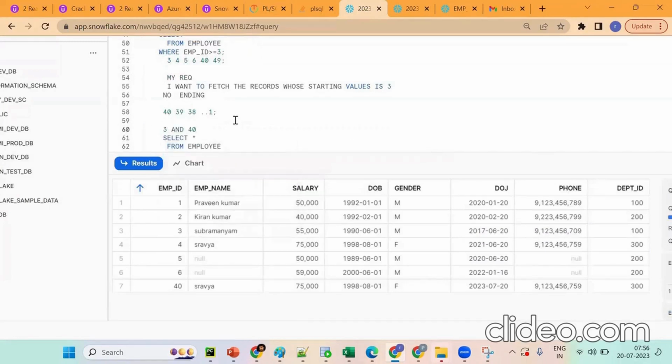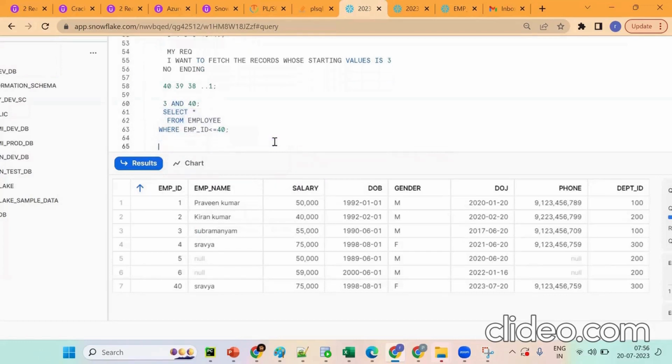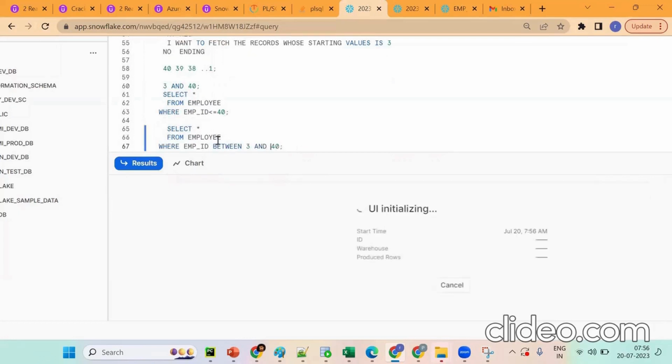Tell me, which concept should we go for in the database? Now why are we writing employee ID, employee name? Okay, so other than between, is there an option? We see this data in such a way that employee ID was created first. Same thing. Just now see what happened: employee ID between 3 and 40. That's why it's giving like this. Okay, so the answer is here.